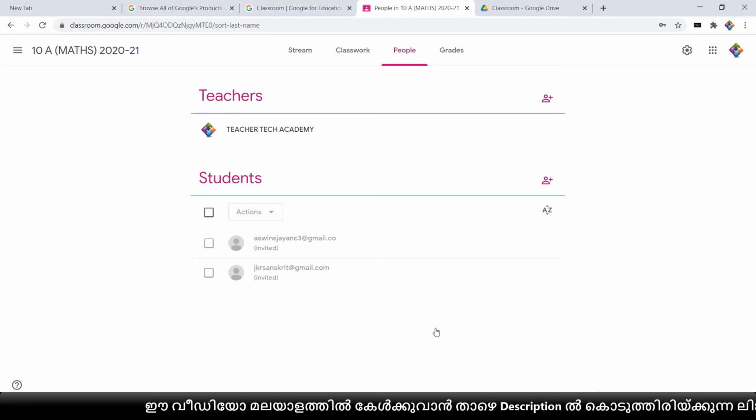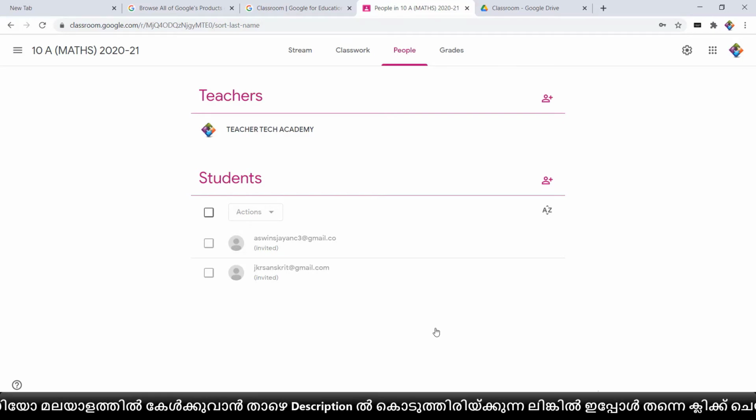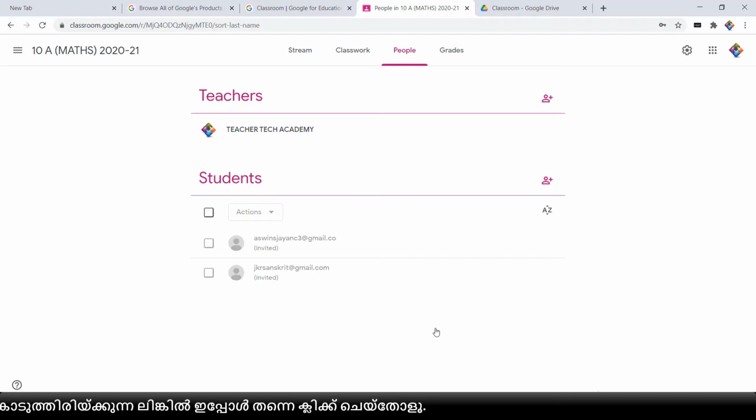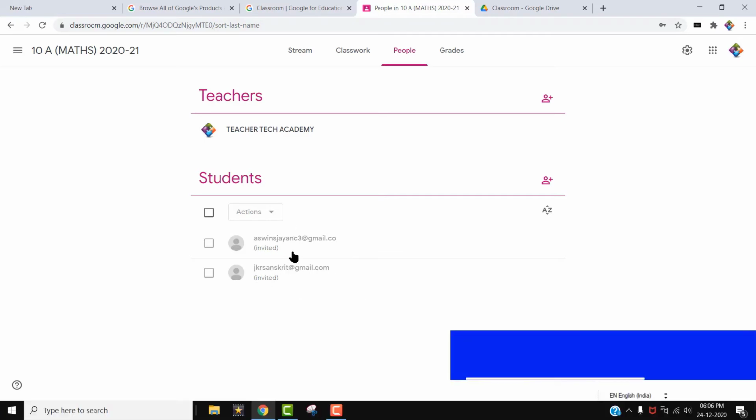So we have created the classroom, and we have added the children in three ways: through the code, through the direct invitation, and with a link invitation. After acceptance, these names will be activated. They are the children in this classroom.